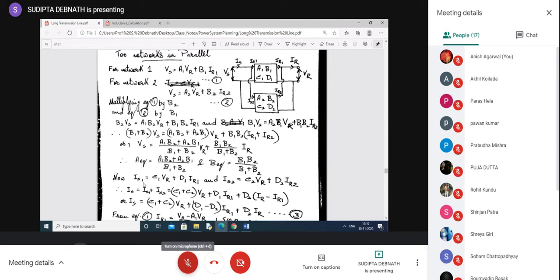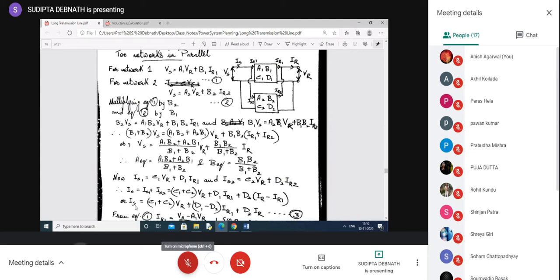Now, what is IS? IS is actually IS1 plus IS2, isn't it? It makes the total current. So IS is actually, you add these two. Adding this one and this one, we get this type of equation. Now, IR2, we can represent IR2 by IR minus IR1. Okay. So, just we have written in place of IR2 as IR minus IR1.